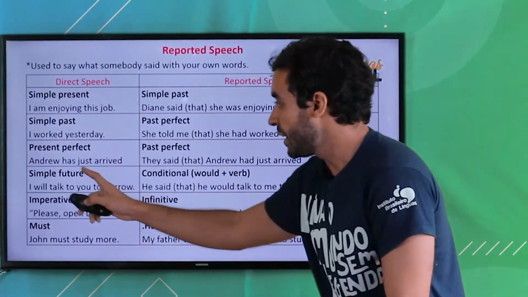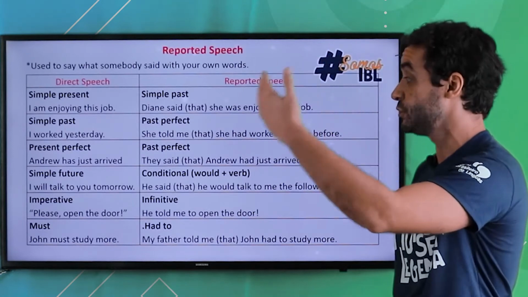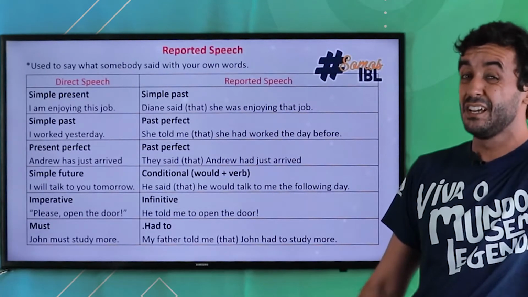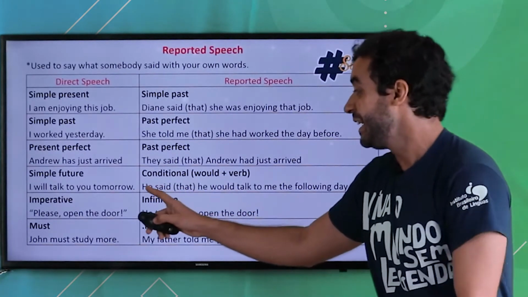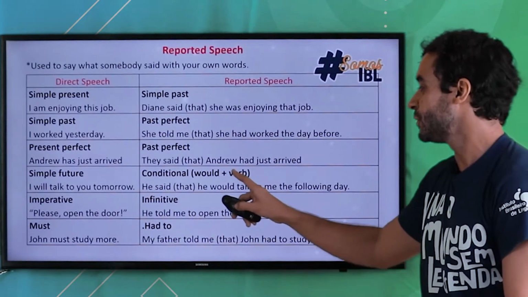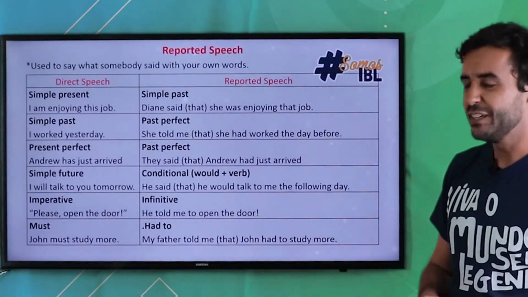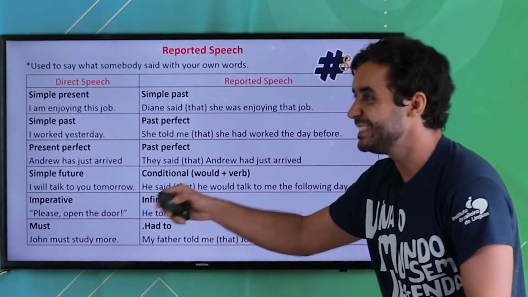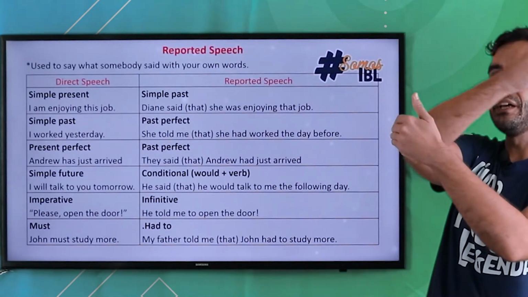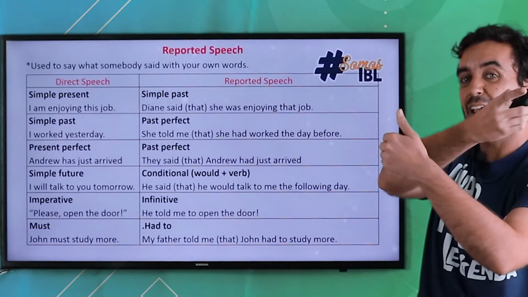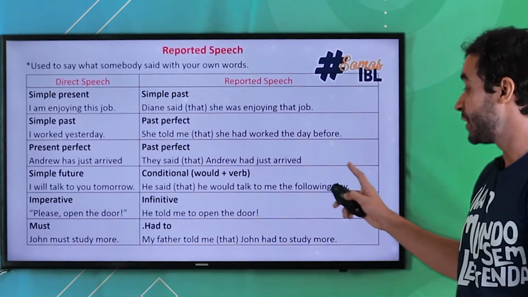Okay? When we have the future with will, I will talk to you tomorrow. Okay? It was a promise. Right? Now we have to report about a promise made in the past. So he said that he would talk to me on the following day. That's very nice. So when he said that, he said tomorrow. Okay, but now that we are mentioning the day that came after the sentence was said, we can use the following day.